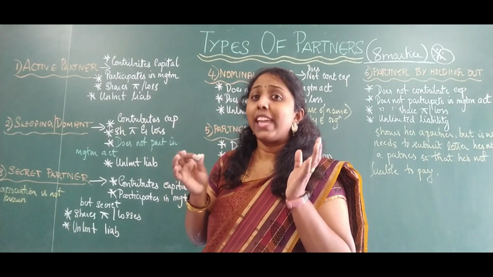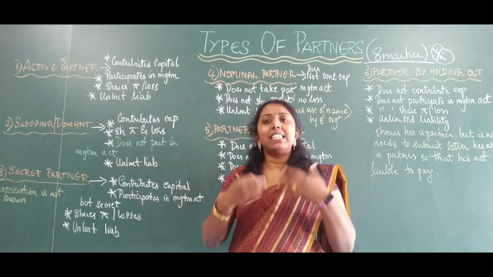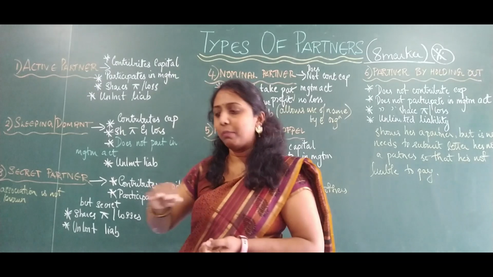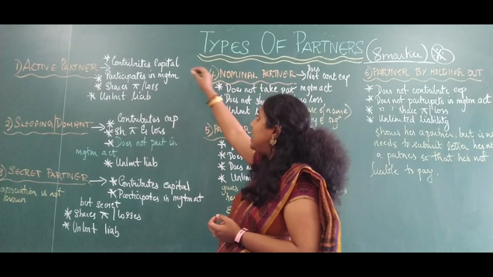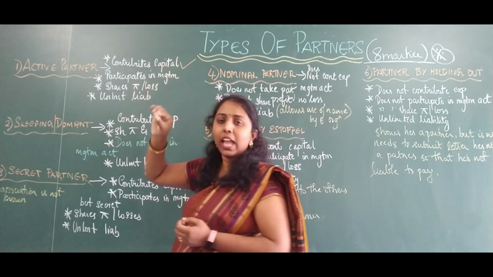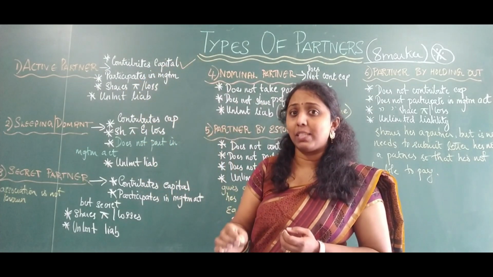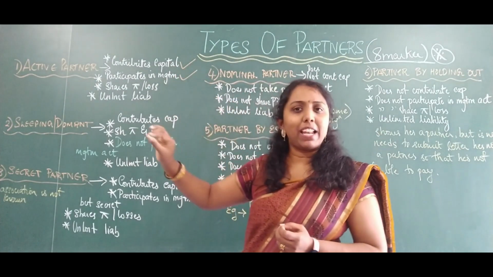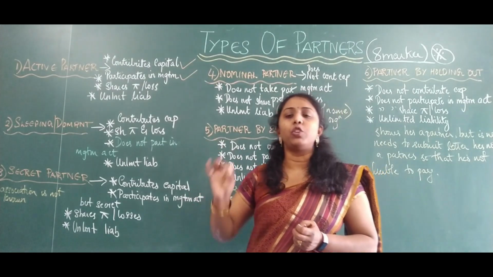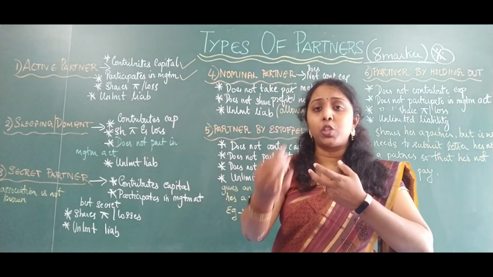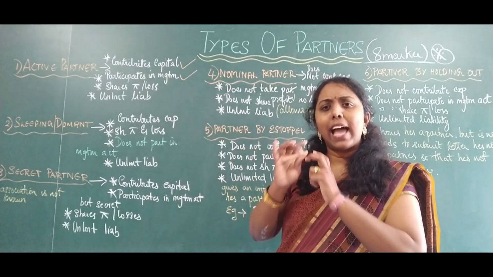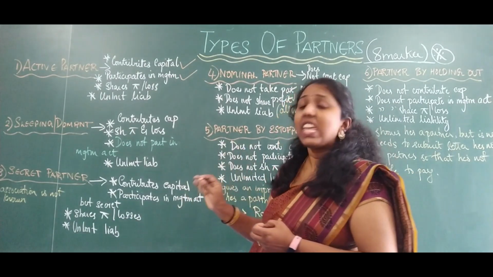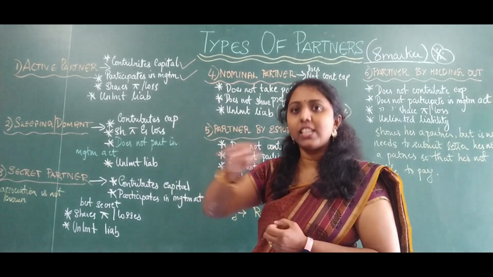The name itself tells you he is active in his business. That means he is investing money into this business. He is contributing capital. Mark it with a different color so that it's easy for you to understand. So the first thing is he is contributing capital. Capital refers to money that he is contributing in his business with the remaining people. The second thing is he takes part in all management activities. Management activities refers to meetings, discussions which you will have with one another. So he is actively taking part in all management activities and meetings, and he is a very active member in his organization.